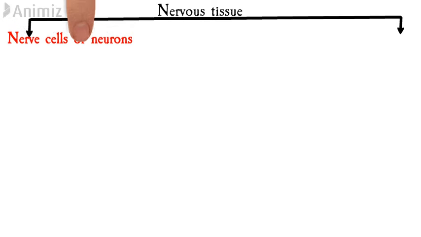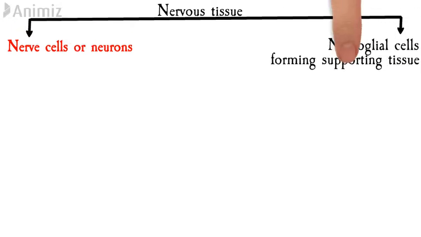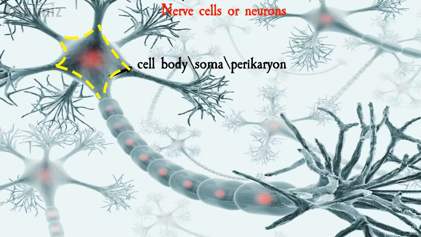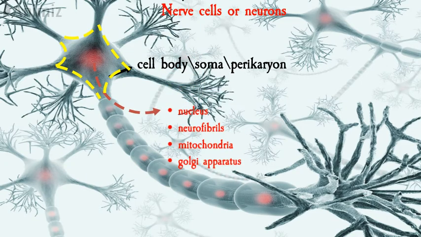This tissue is made up of nerve cells or neurons and neuroglial cells forming the supporting tissue. Each neuron consists of nerve cell body, soma or perikaryon. It is irregular in shape. The cytoplasm contains large nucleus, Nissl bodies, neurofibrils, mitochondria and Golgi apparatus.